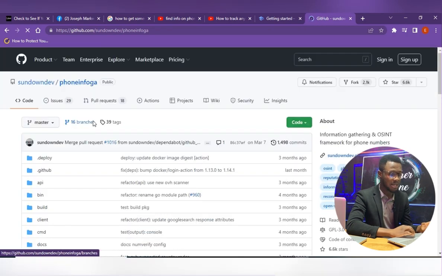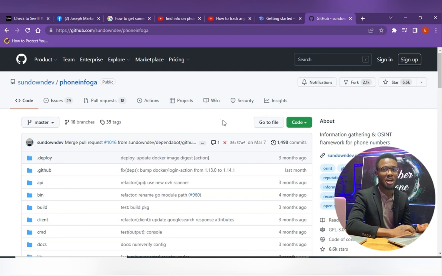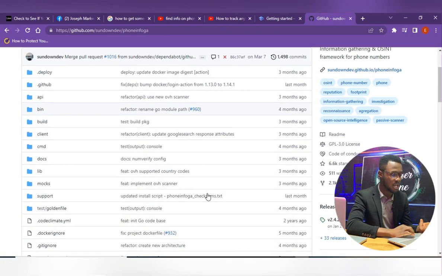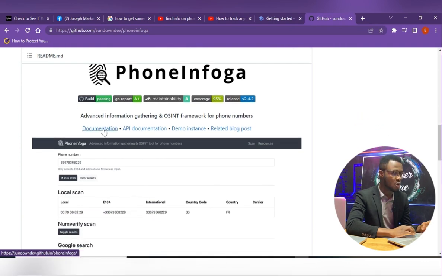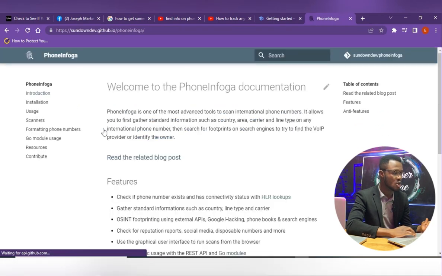We'll do a video about GitHub and all that we can use GitHub to do, but it's a very great platform for some of us. Now if you are using your Kali Linux, Ubuntu or Red Hat, you could just copy the code and run it in your Kali. But this time around, we are coming down all the way here, PhoneInfoga. Then you come to documentation. You click on documentation, then you come to installation.